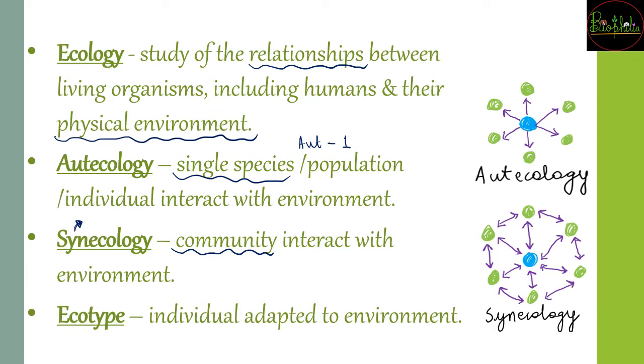So here by a simple representation I have tried to help you understand autecology, जहाँ पे एक single individual in the center is going to interact with the surrounding environment, that is autecology. Whereas synecology में सब एक साथ एक दूसरे के साथ भी interact करेंगे, that is going to be the simple representation of synecology.